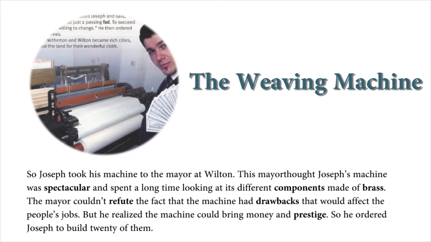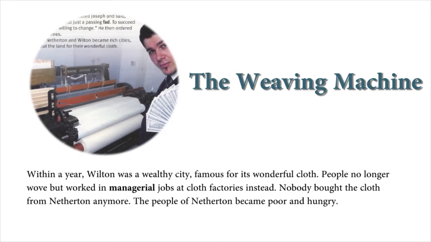So he ordered Joseph to build 20 of them. Within a year, Wilton was a wealthy city famous for its wonderful cloth. People no longer wove, but worked in managerial jobs at cloth factories instead. Nobody bought the cloth from Netherton anymore. The people of Netherton became poor and hungry.